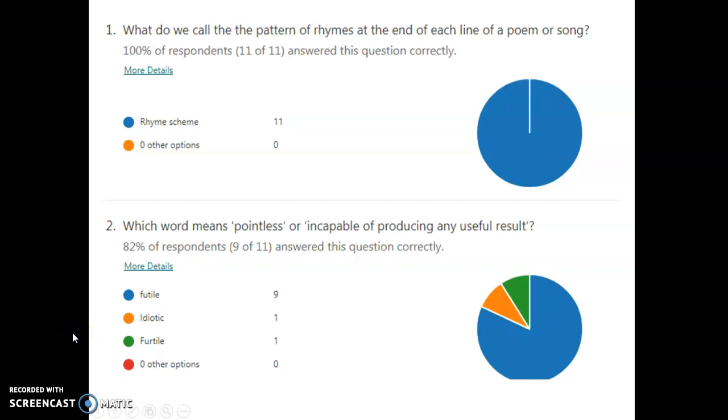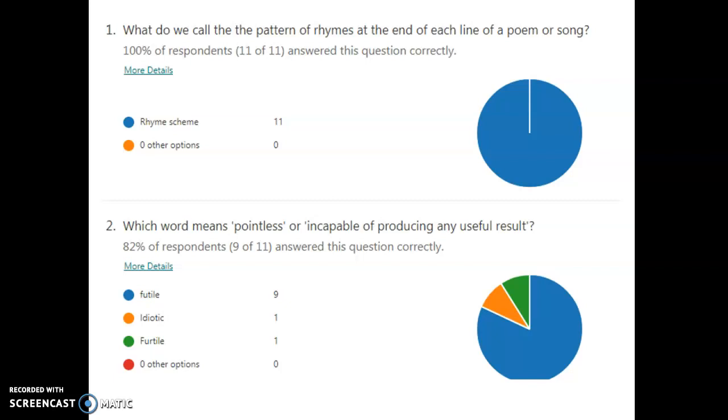Question number 1 of that quiz was, what do we call the patterns of rhymes at the end of each line of a poem or song? You can see that everybody got the answer right there. It was rhyme scheme, absolutely. So that's definitely something that you've obviously all picked up on, and you've been able to show that through your answering of this question, so well done.